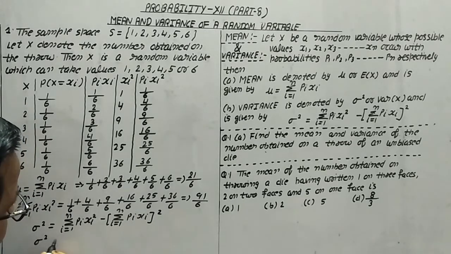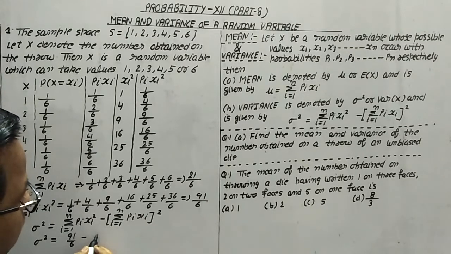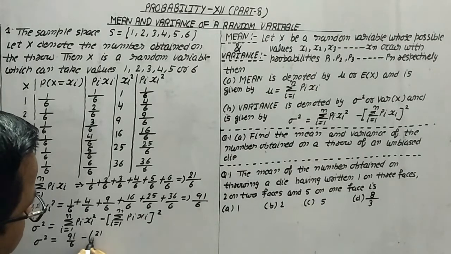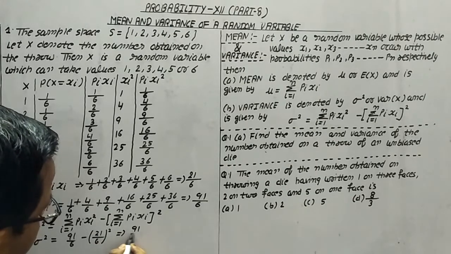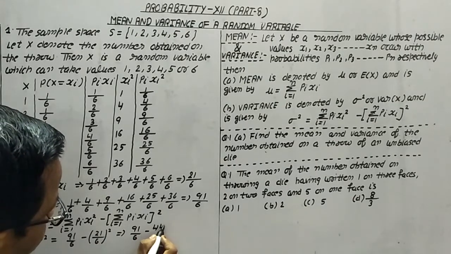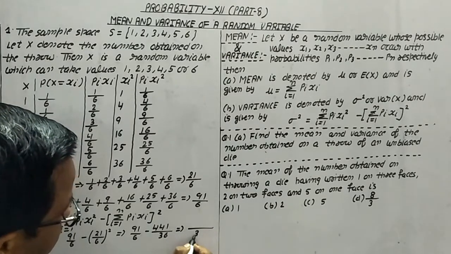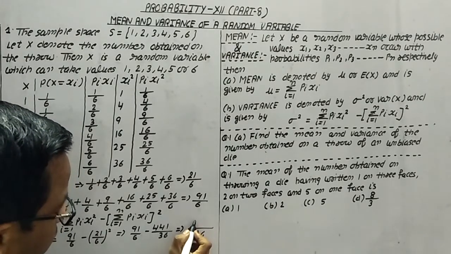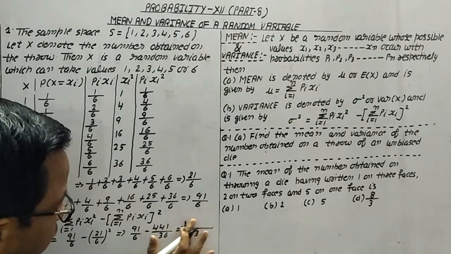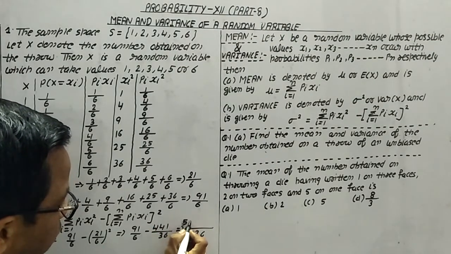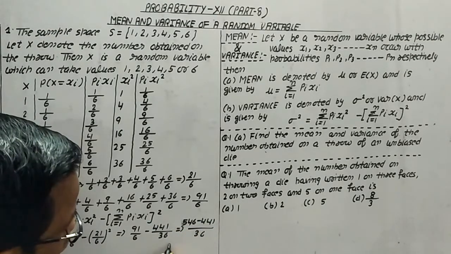Now substitute the values: 91 upon 6 minus 21 by 6 whole square. It becomes 91 by 6 minus 441 upon 36. The LCM is 36, so multiply 91 by 6, which gives 546. So it is 546 minus 441 over 36.